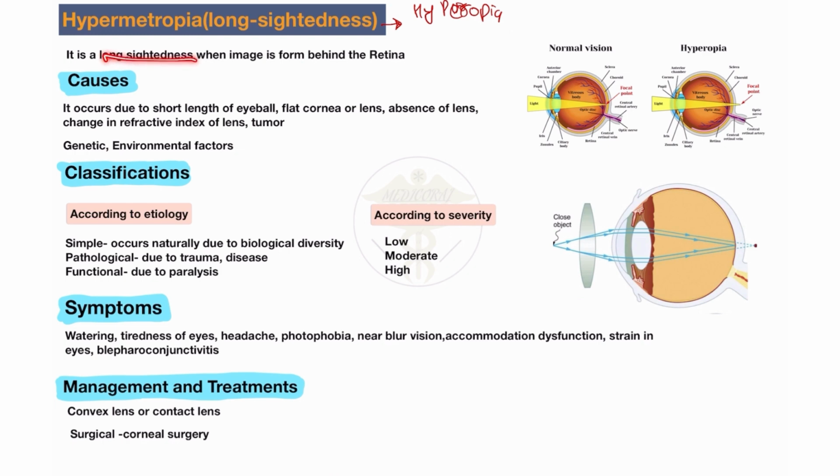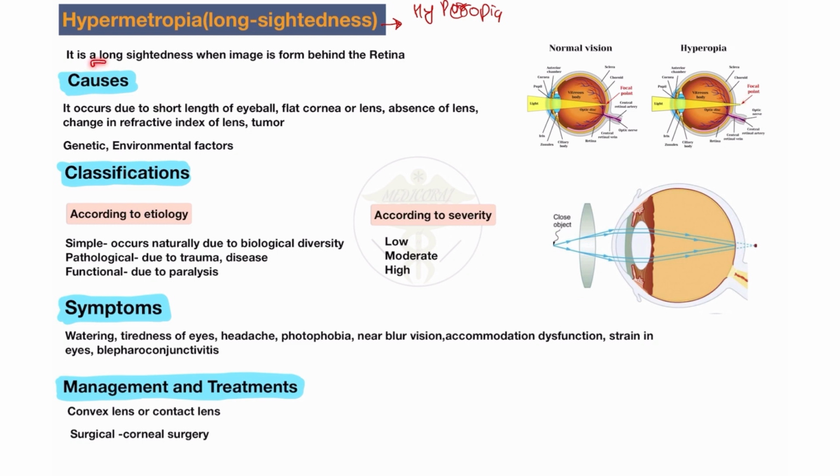It is long sightedness when the image forms behind the retina. I already discussed that in a myopic patient the image forms in front of the retina, but in hypermetropia you will see the image formation occur behind the retina. So this patient is called a hypermetropic patient. Mostly adult age patients are hypermetropic, because with increasing age and advancing age, it also causes hypermetropia, due to this near vision defect.